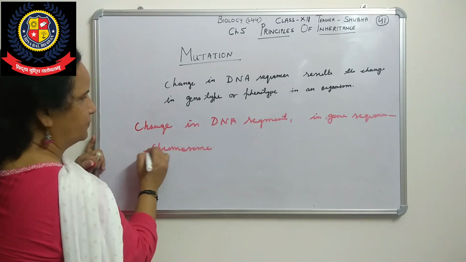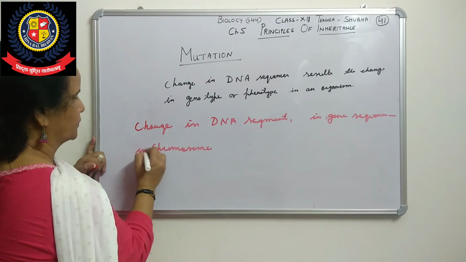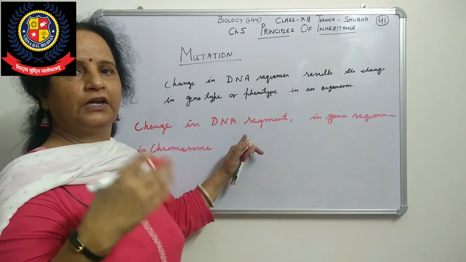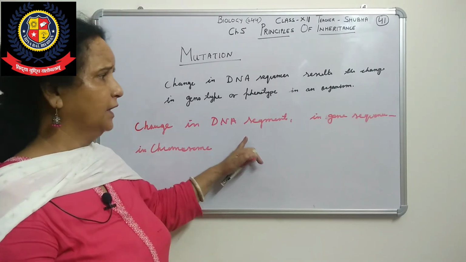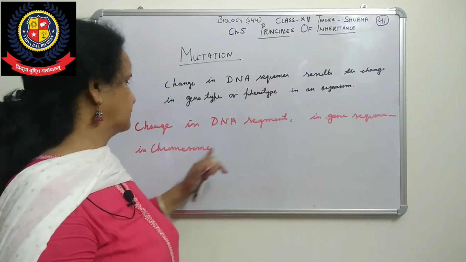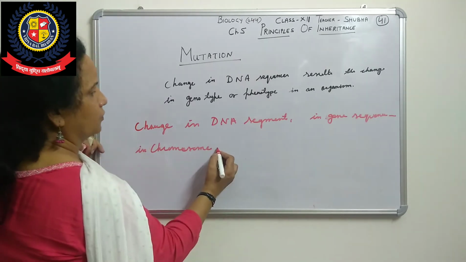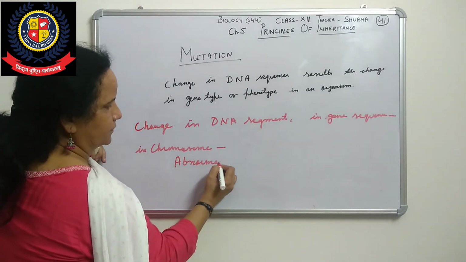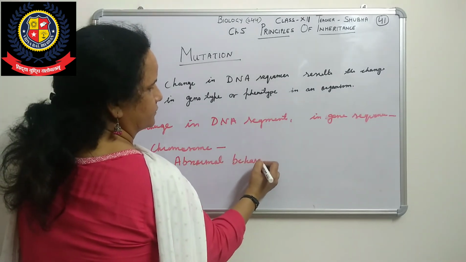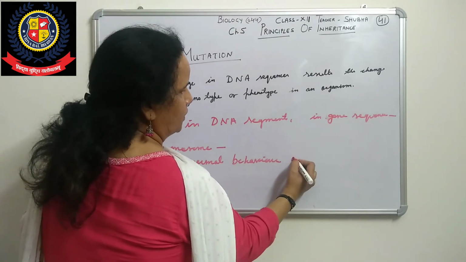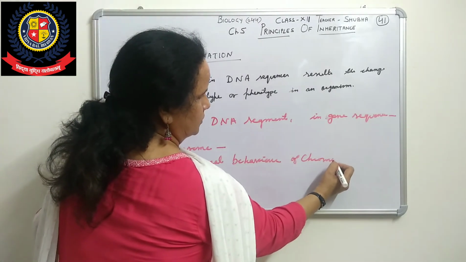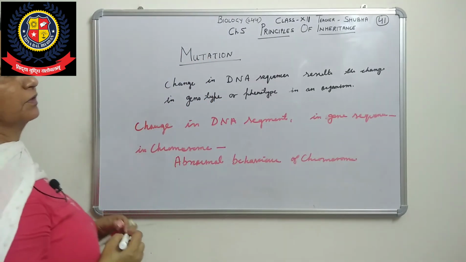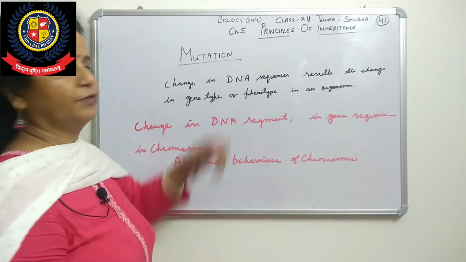At the time when the DNA segment is changed, any addition or any deletion of DNA segment, then it will disturb the gene sequence and it will disturb the chromosomes. So that time the chromosome shows abnormal behavior. That is also called mutation, because that will be responsible for the change in the genotype and phenotype.